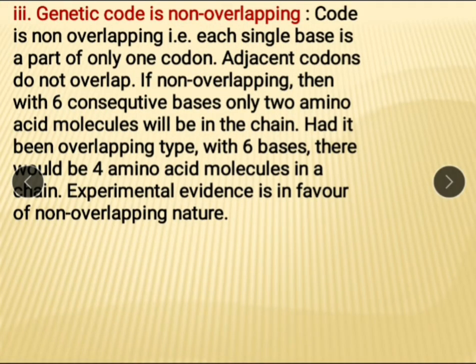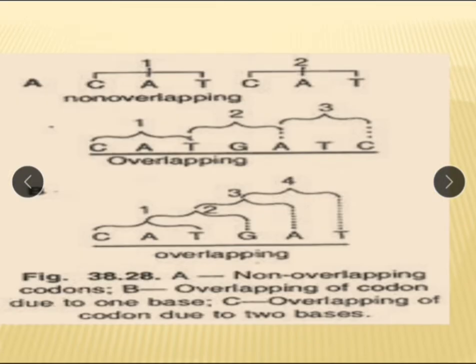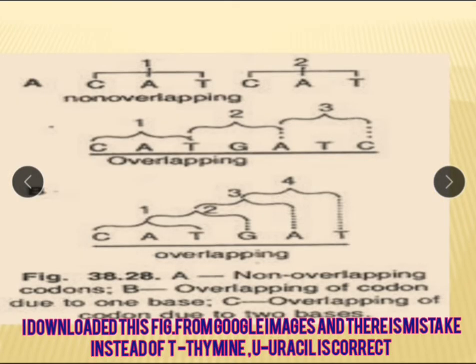Genetic code is non-overlapping. What is the meaning of genetic code is non-overlapping? See, this is an mRNA with how many nitrogen bases? 6.